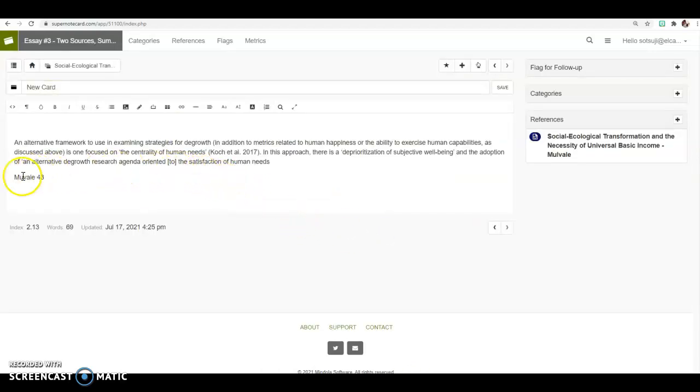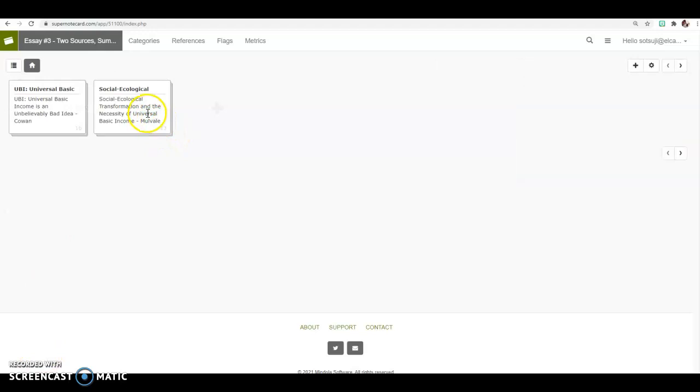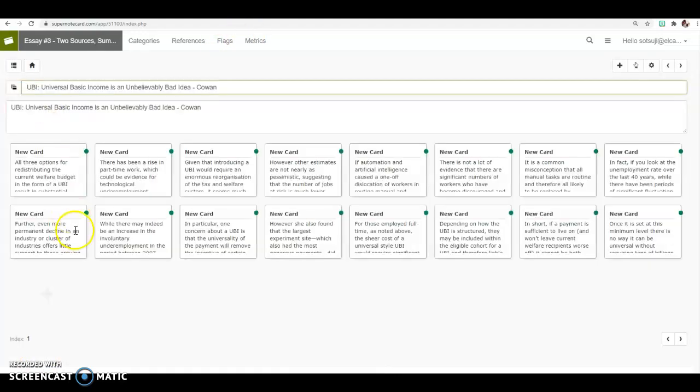So when you have these cards and it's tagged and it has author's last name and page number, it makes it a lot easier for you to write your research paper with the in-text citation. Once you're done reading your article and putting cards into each deck, you're ready to go to the next step. But remember, it has to be perfect.